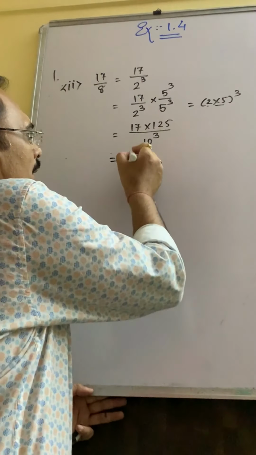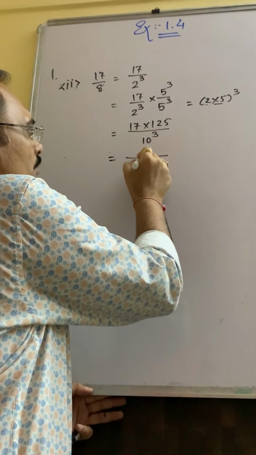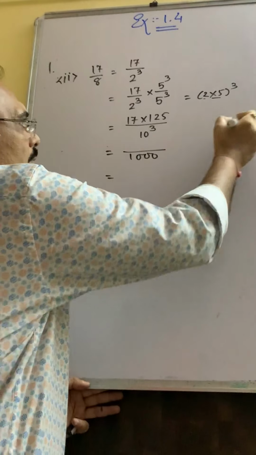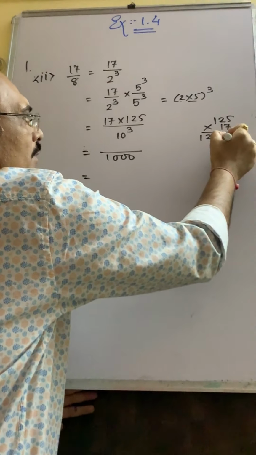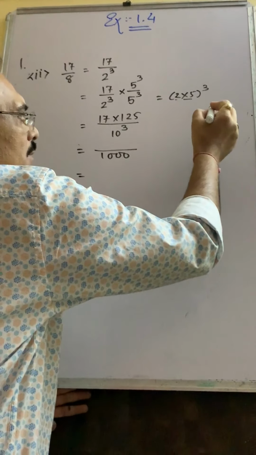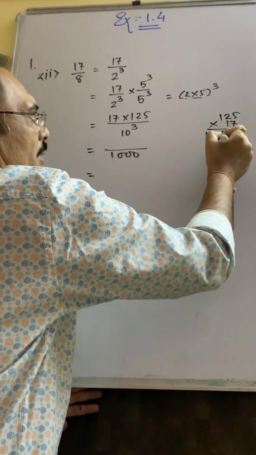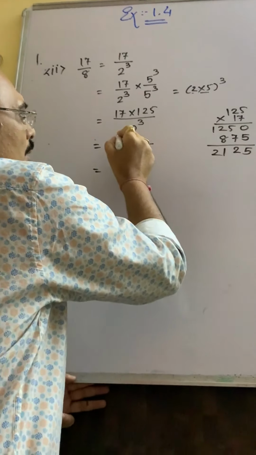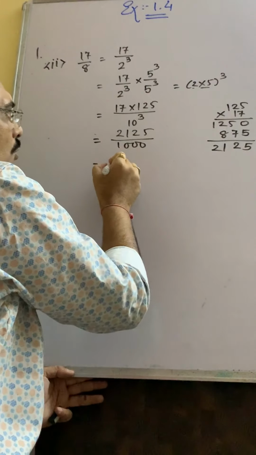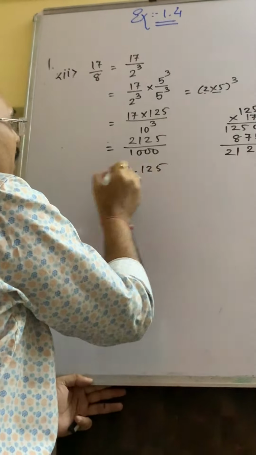Okay, so multiply this and divide it by 1000. You will get 125 17s are 2125, so 2.125.